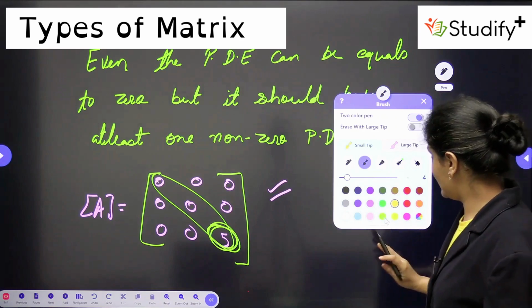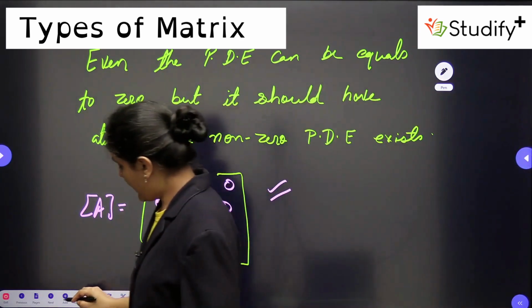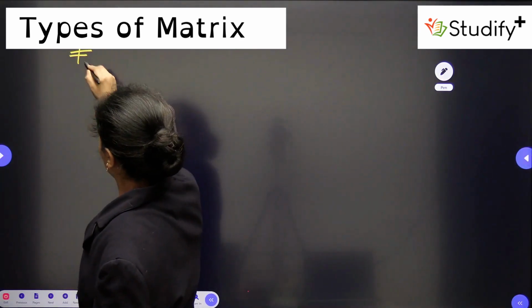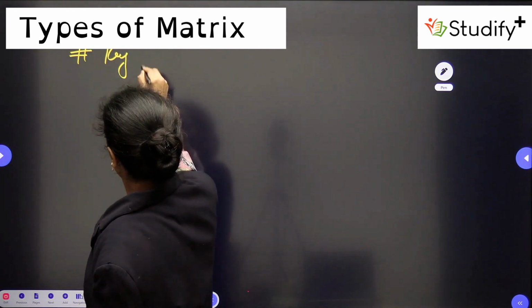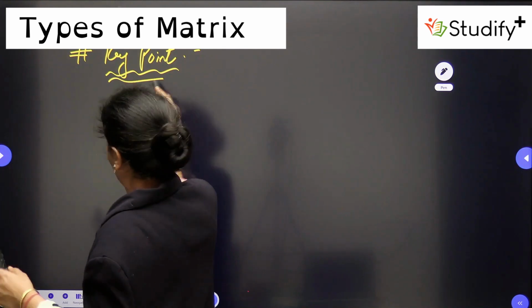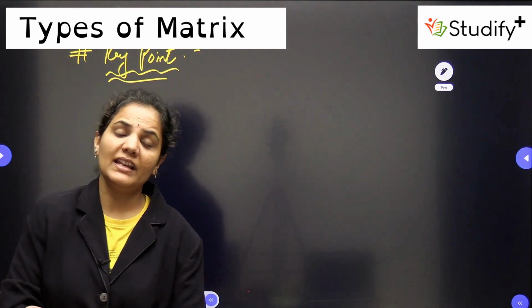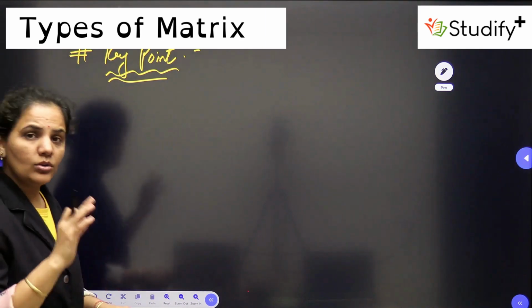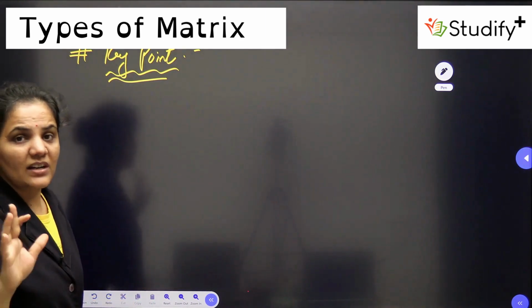As a diagonal matrix is a special type of matrix, we have one special property also, which you can write down as a key point. Although we will discuss this in the inverse chapter, right now we are dealing with the diagonal matrix, so I want to write this as a special point.